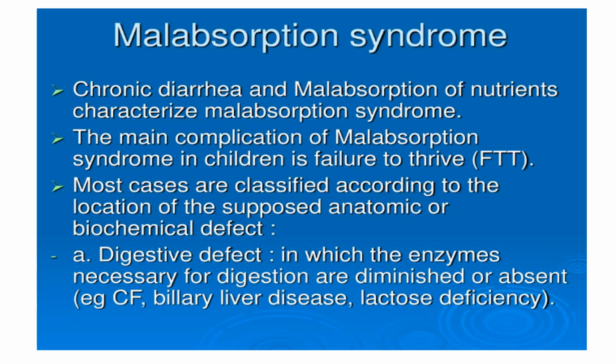Now, as we know, malabsorption will lead to different defects in absorption and digestion. In the digestive system, the enzymes that are necessary for digestion are either diminished or absent, for example in cystic fibrosis, biliary liver disease, or lactose deficiency.